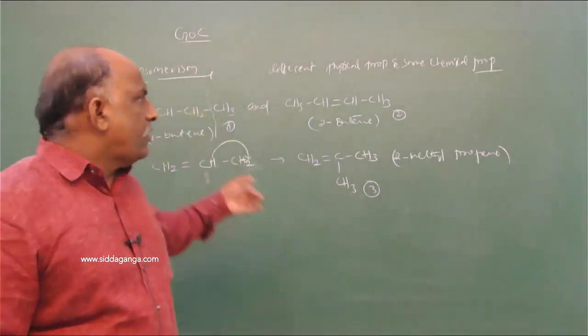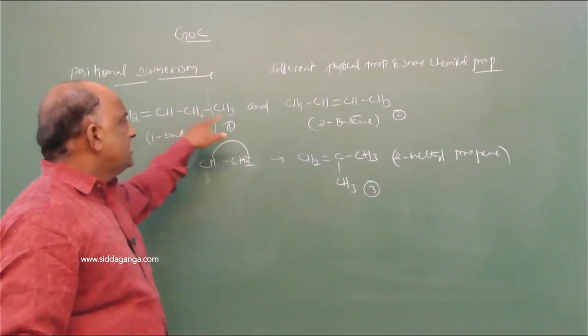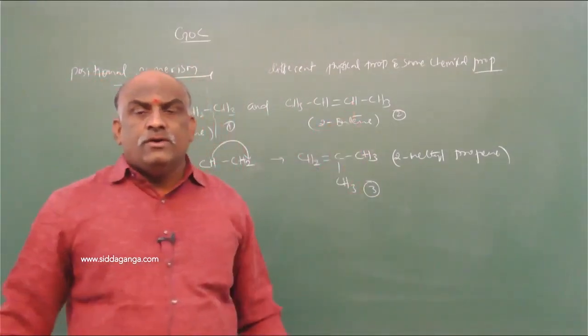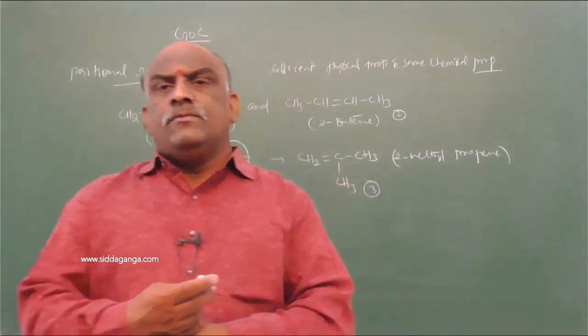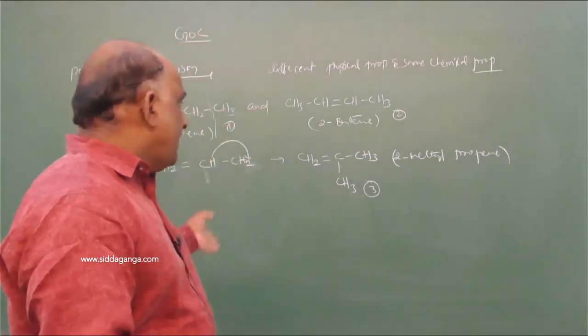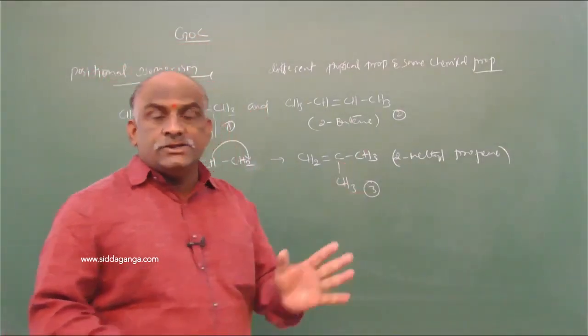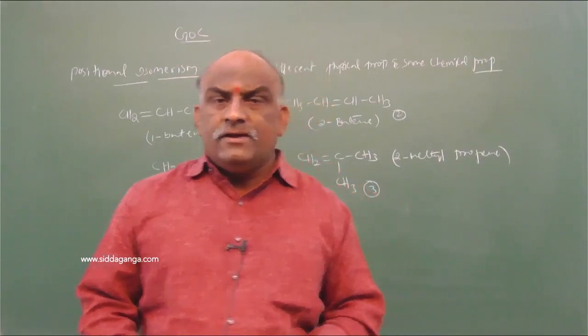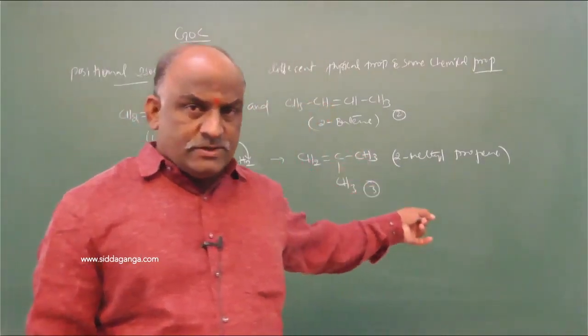Change in the position of the double bond: in example number 1, 1-ene; in example number 2, 2-ene. 1-butene and 2-butene are position isomers. 1-butene and 2-methyl propene are chain isomers.